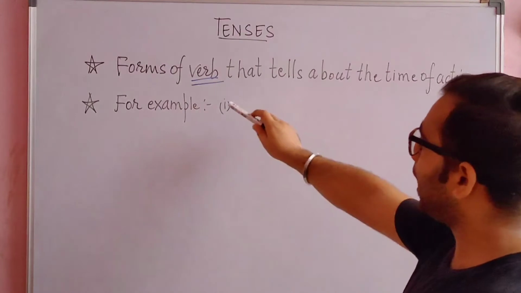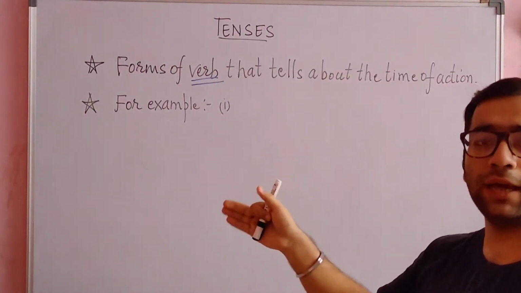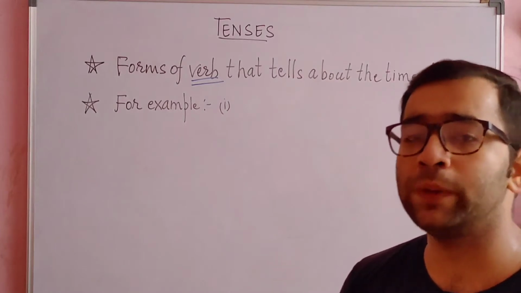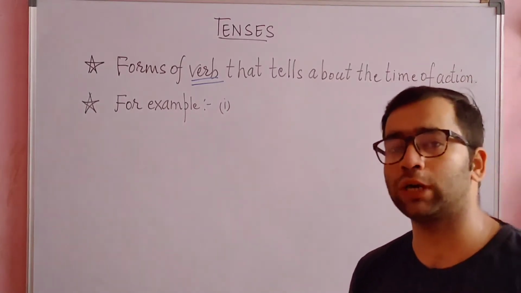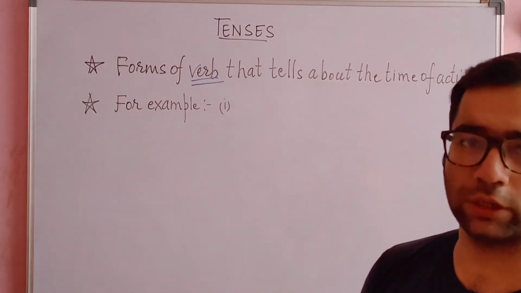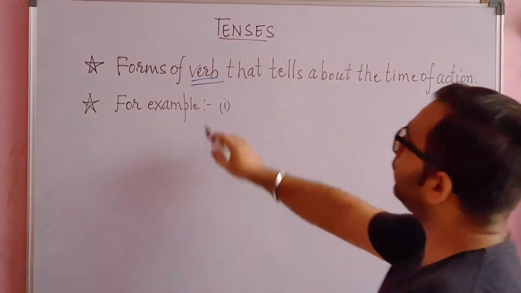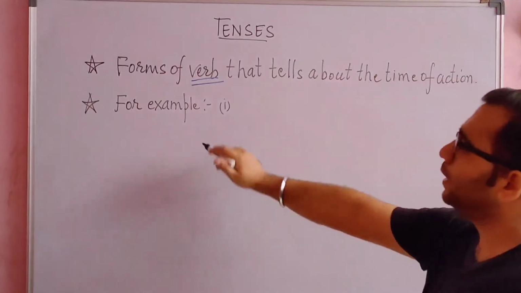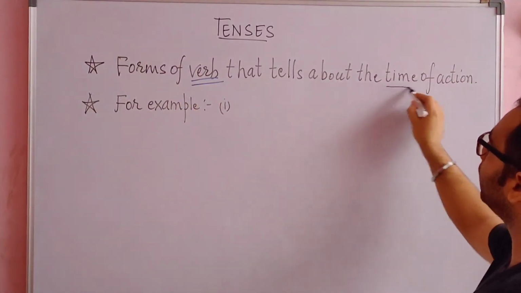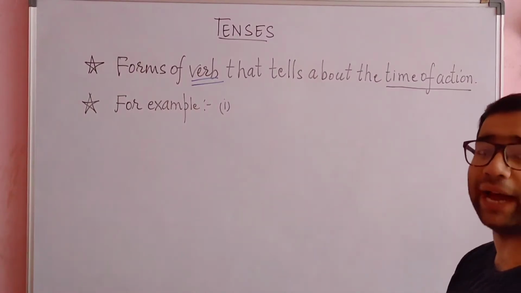Here I will be explaining some points and side by side I will be giving you some questions also. I will speak the questions, you have to note them down, then present them in the form of notes. Alright. So what do you mean by tenses? Tenses are the forms of verb that tell about the time of action. So what do you mean by time of action?